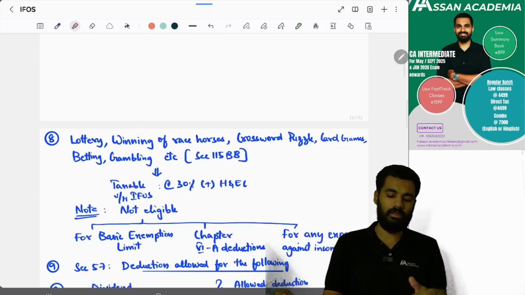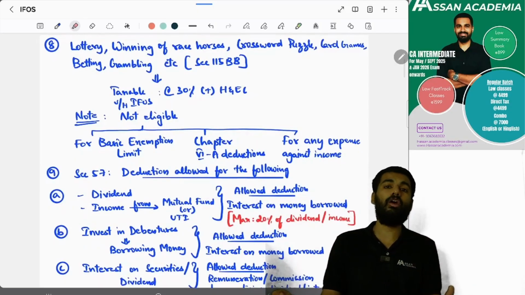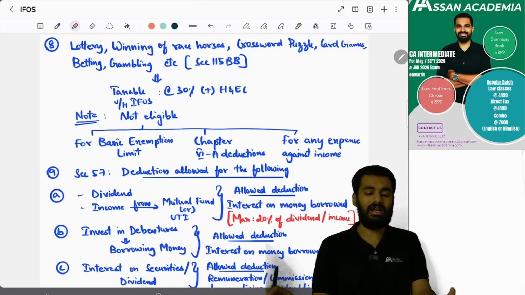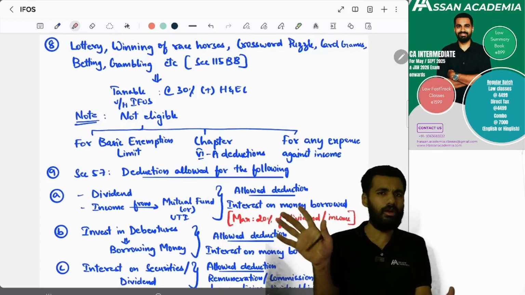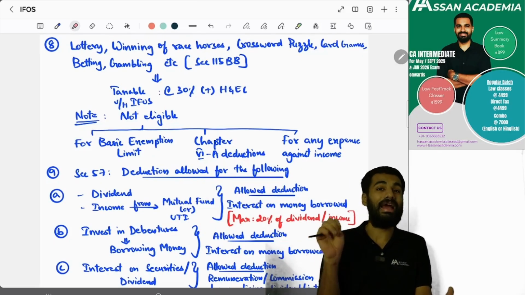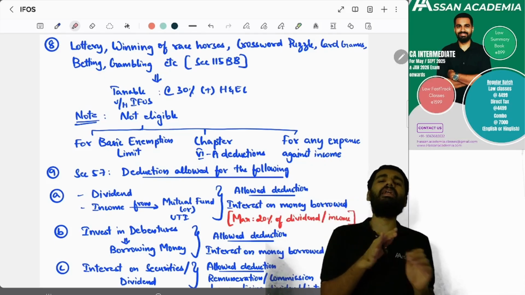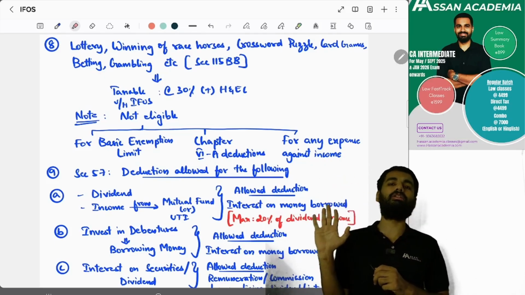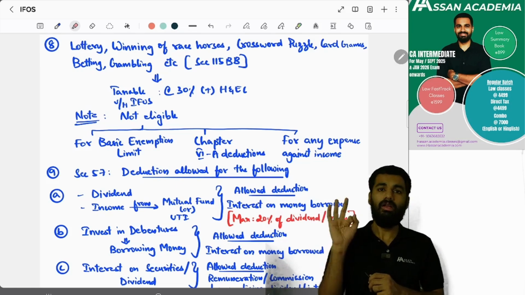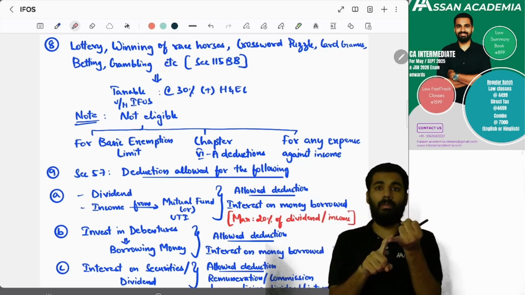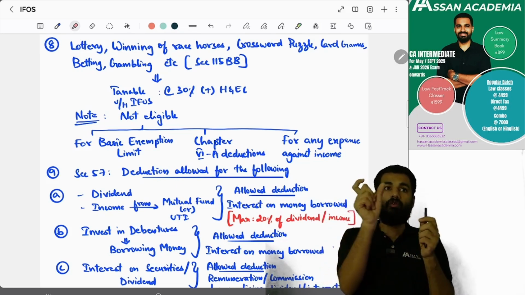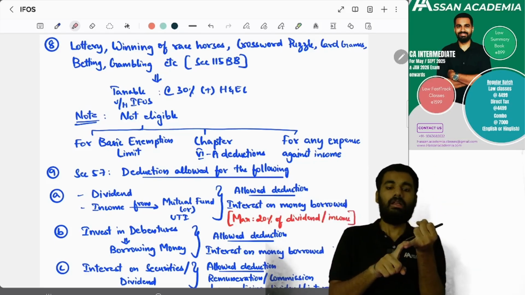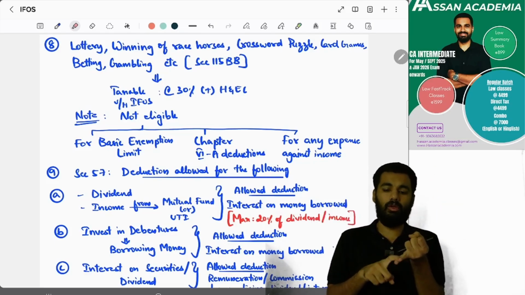Yes or no? Yes. Sir, if you have won any lottery winnings, race horses, crossword puzzles, card games, betting, gambling, any kind of casual winning, then it is directly taxable at the rate of 30% plus health and education cess. Along with this, there is no basic exemption limit, so you cannot reduce it from the income. You cannot reduce the basic exemption limit, that particular eligibility you don't have.